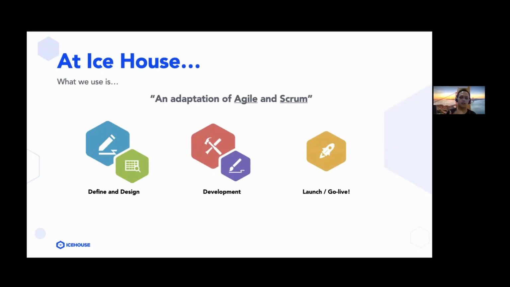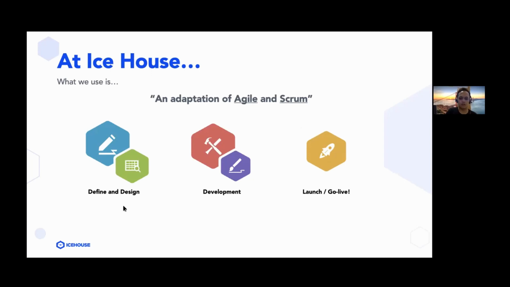So what does Agile and Scrum mean, actually? So Agile and Scrum means that Icehouse develops its software in iterations. And one iteration is equal to 2 weeks of work. And that 2 weeks of work, we call them a sprint, which is a terminology commonly used in Scrum methodologies. And also in Icehouse, we implement different ceremonials which are used in Scrum methodology too, which I'll explain later. So back to these three main phases here.